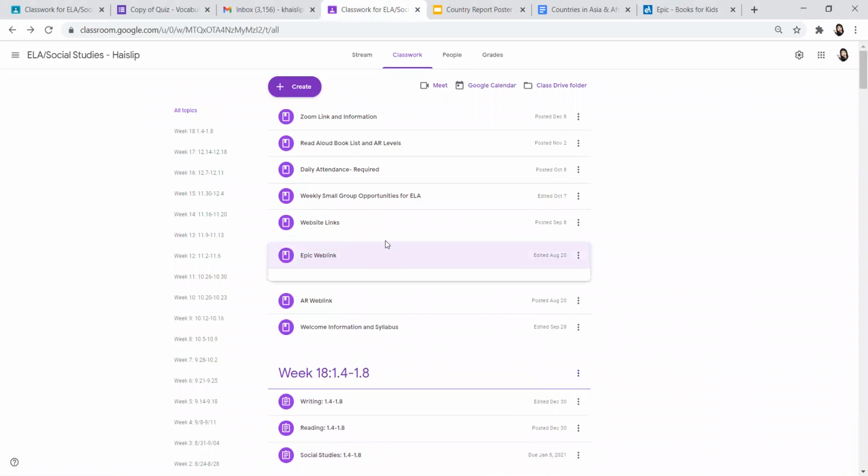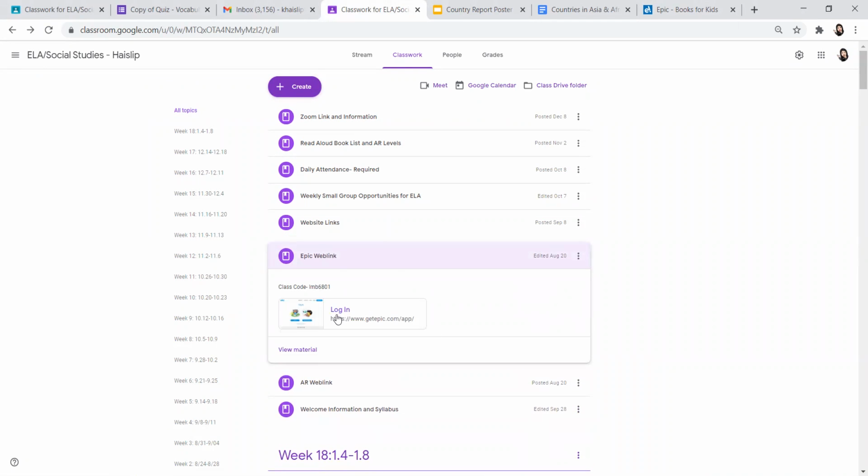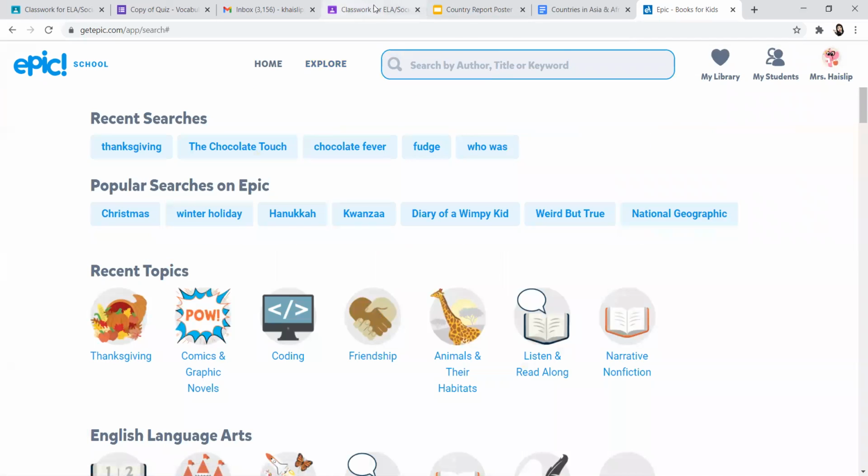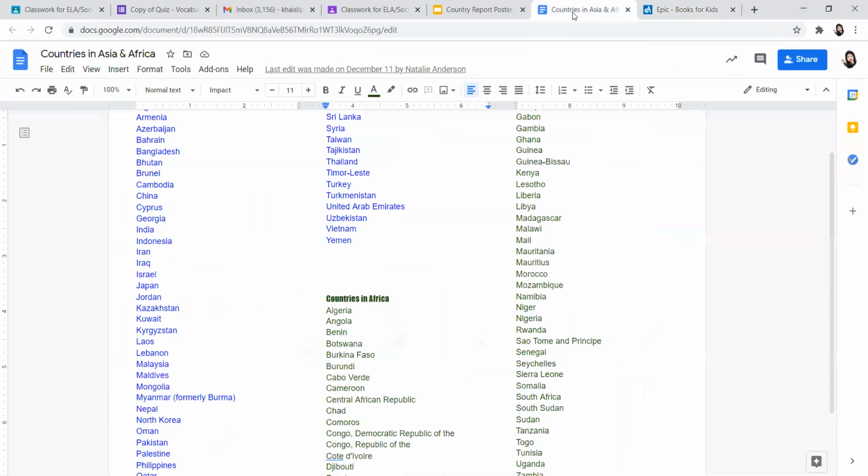You'll see that the Epic web link is right there, along with the login and class code. You'll find your name in Epic, and then after you click on it, you can start to look at different countries. So let's see. You could pick Iran.